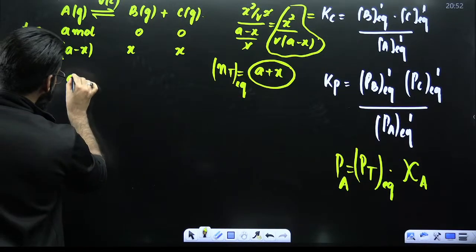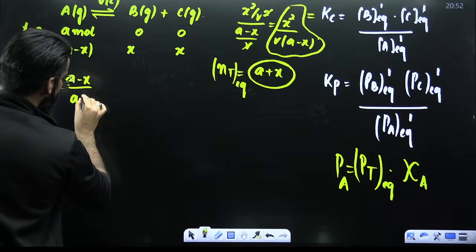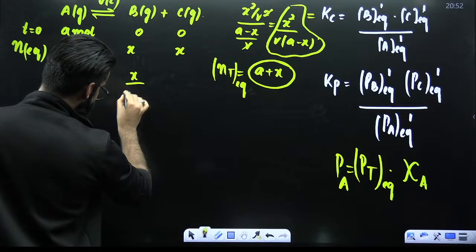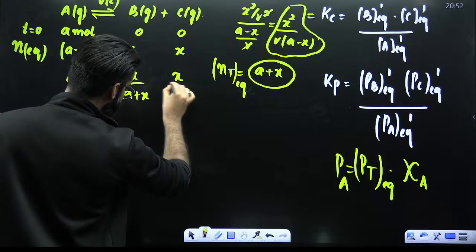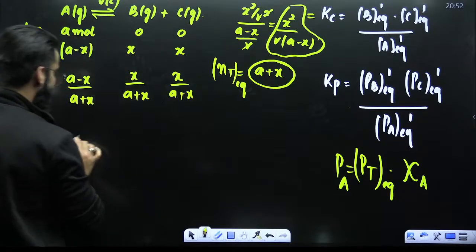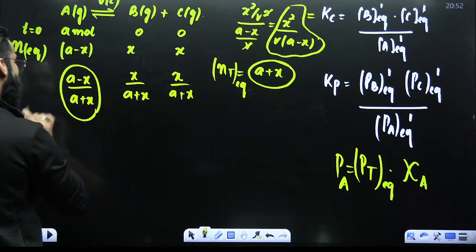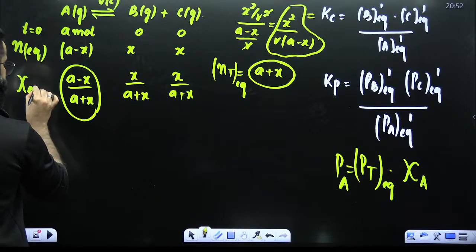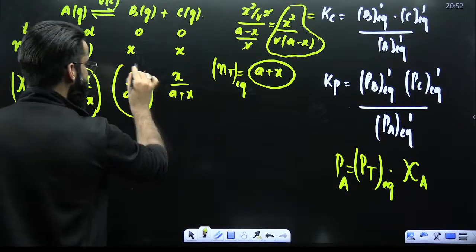Now, my dear students, if I divide A minus X with A plus X, and X with A plus X, what do I get? This is what I'll be calling the mole fractions of reactants and products at equilibrium.